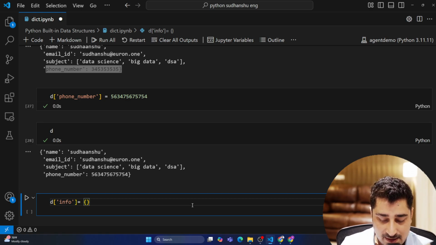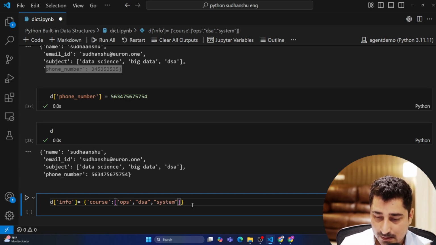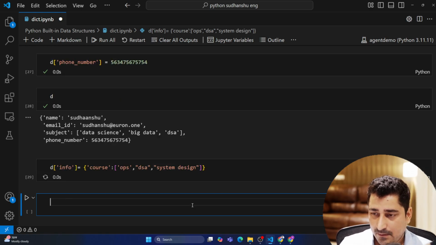And then I would like to assign a dictionary, meaning a dictionary inside a dictionary I'm trying to create. So let's suppose inside the info, I'm going to create a variable called course. And then there are multiple courses we have. We have all the courses, right? So ops, DSA, system design, all these things, right?